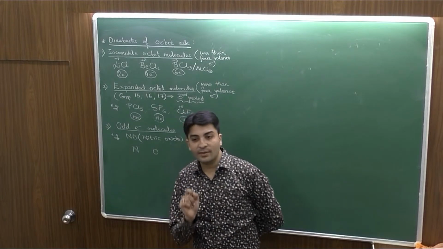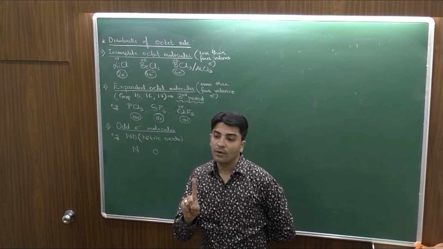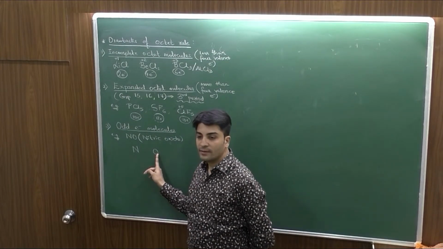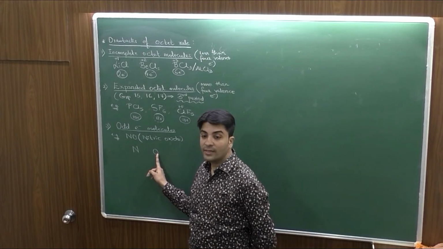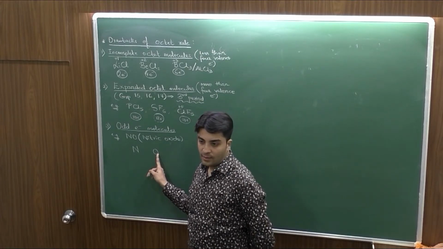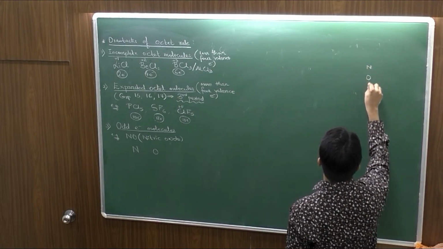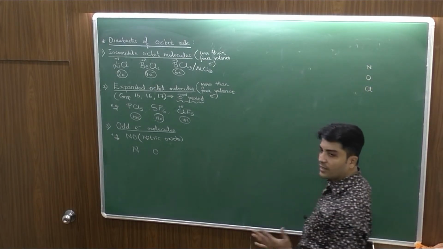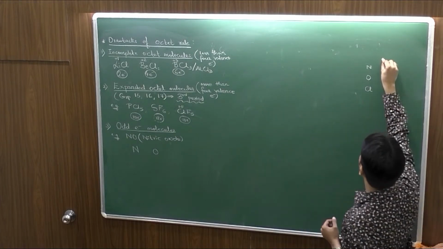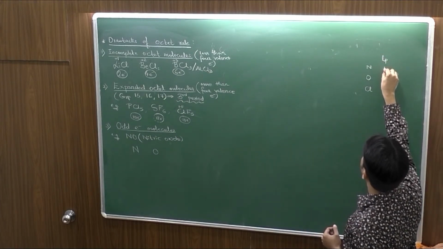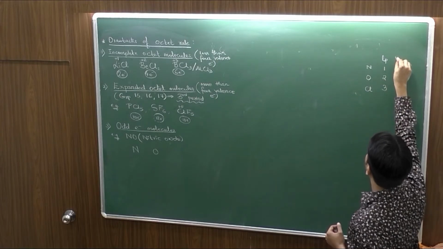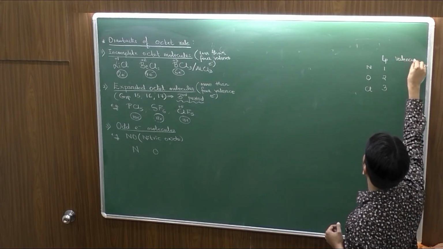Hence, always remember nitrogen is trivalent with 1 lone pair. Oxygen is divalent with 2 lone pairs. मैंने हमेशा आपको 3 elements के बारे में याद रखने बोला है, nitrogen, oxygen and halogen like chlorine या fluorine. The number of lone pairs present are 1, 2, 3. The valency is 3, 2, 1.